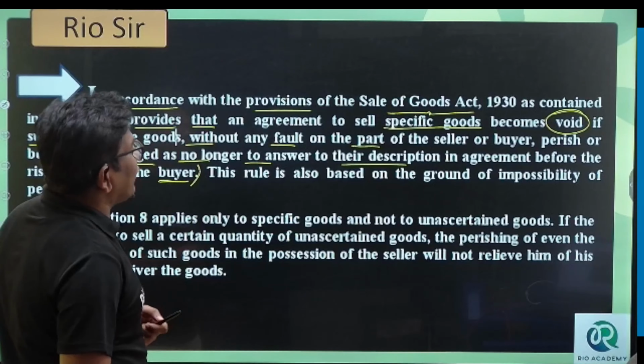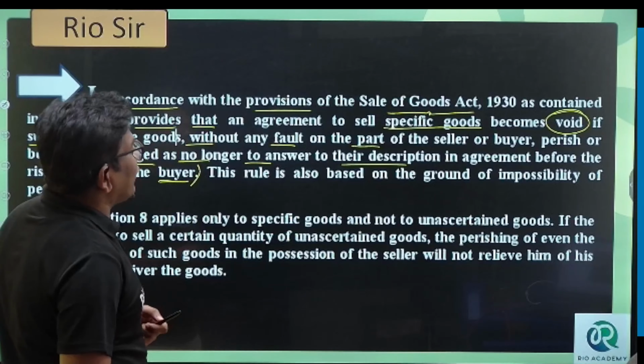You know what exactly ascertained goods are? You know what specific goods are? You know what unascertained goods are? So if the goods are unascertained, section 8 is not applied here. If the agreement is to sell a certain quantity of unascertained goods, the perishing of even the whole quantity of such goods in the possession of the seller will not relieve him of his obligation to deliver.